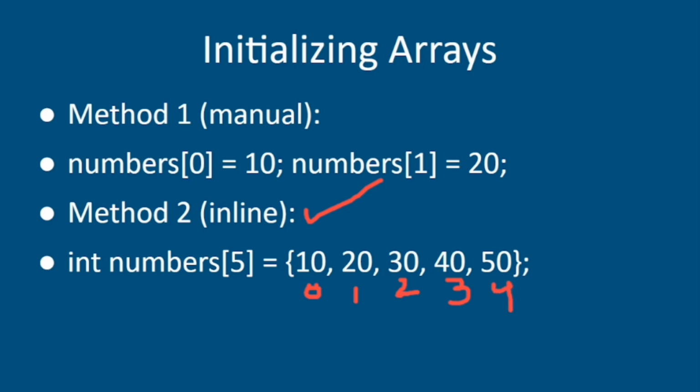If we want to access a value and show it on the screen, we just use the index position. Now we know that at index position 2 there is the value 30.